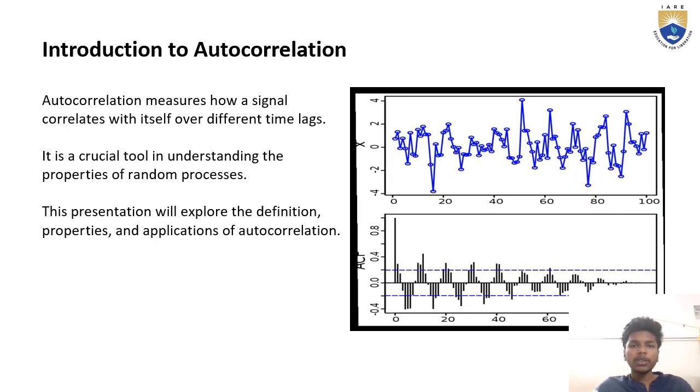Here, coming to the introduction of autocorrelation. Autocorrelation measures how a signal correlates with itself over different time lags. It's a crucial tool in understanding the properties of random processes. This presentation will explore the definition, properties, and applications of autocorrelation.